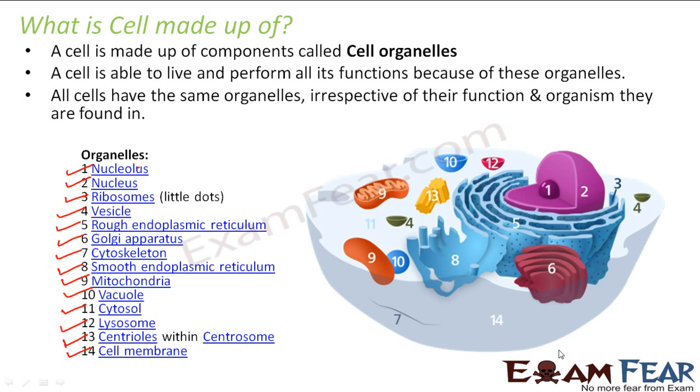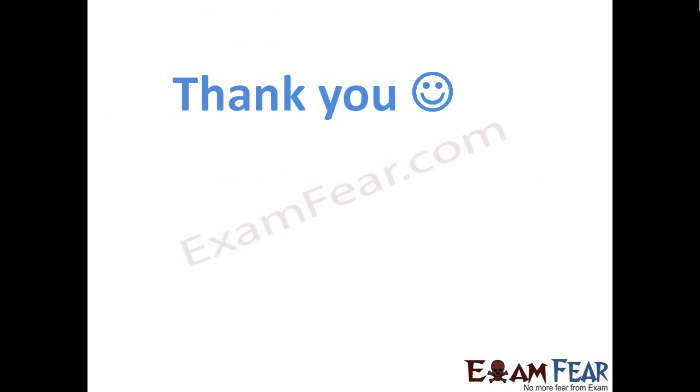This picture gives us an idea of how a cell looks. Inside a cell you have so many different components arranged in this fashion. The purpose of the remaining lesson is to discuss the structure and function of each of these cell organelles, right?